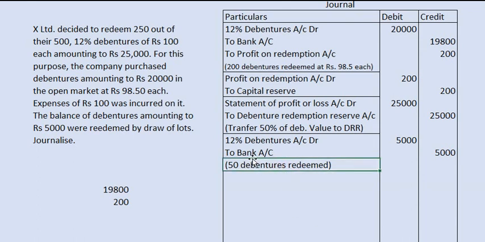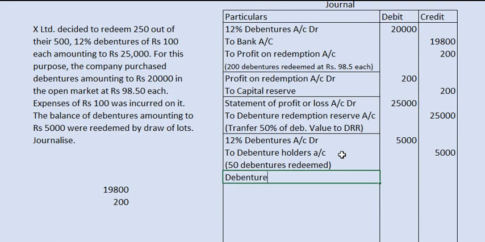Okay, sorry, I made a mistake. We cannot pay off these debentures directly. Instead, 12% debentures account debit, to debenture holders account. Then we will be paying the debenture holders.